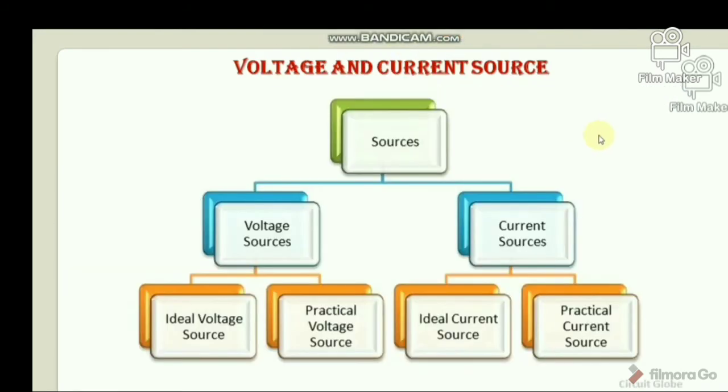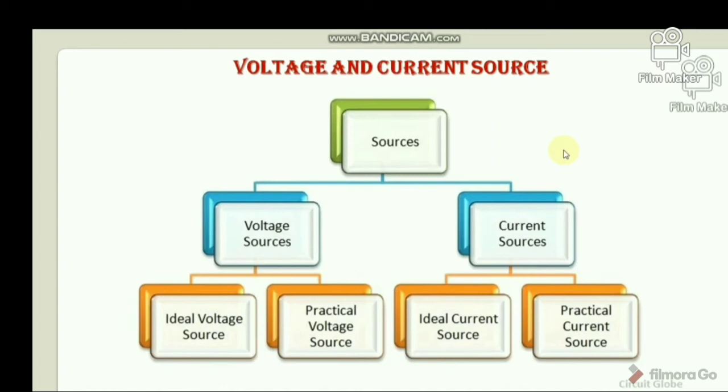After this, I will discuss voltage and current source. First of all, you have to know what a source is. A source is a device which converts mechanical, chemical, thermal or some other form of energy into electrical energy. In other words, the source is an active network element meant for generating electrical energy.